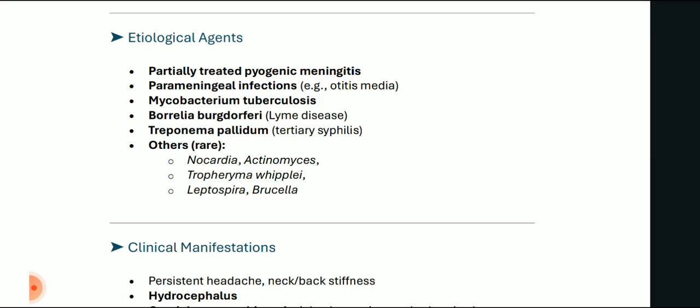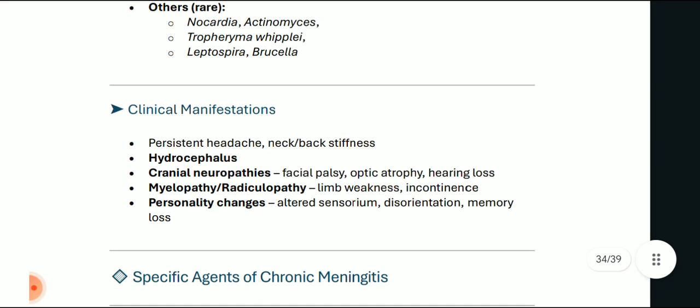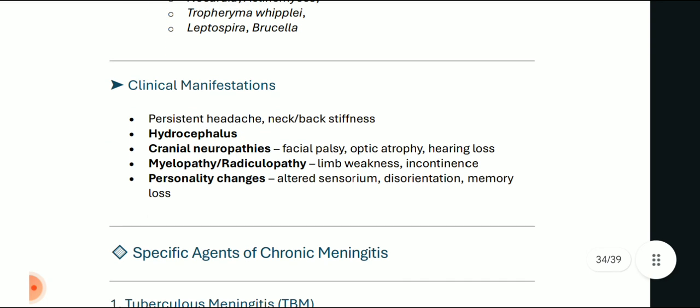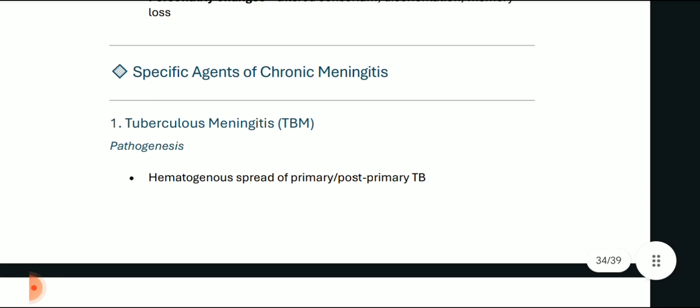Other rare organisms are Nocardia, Actinomyces, Tropheryma whipplei, Leptospira, or Brucella. The clinical manifestations are persistent headache and neck or back stiffness, hydrocephalus is common, cranial neuropathies like facial palsy, optic atrophy, hearing loss, myelopathy or radiculopathy with limb weakness, incontinence, and personality changes like altered sensorium, disorientation, memory loss.